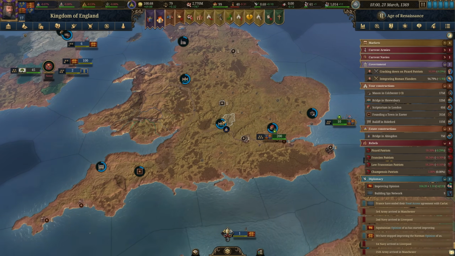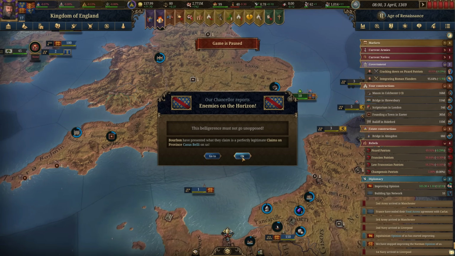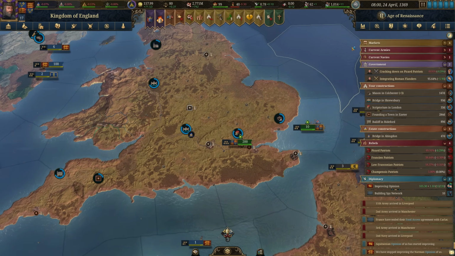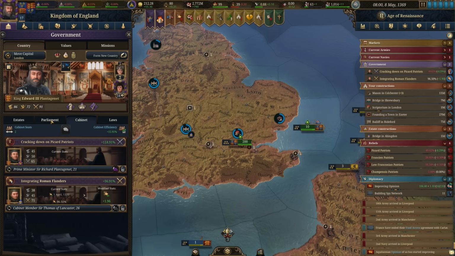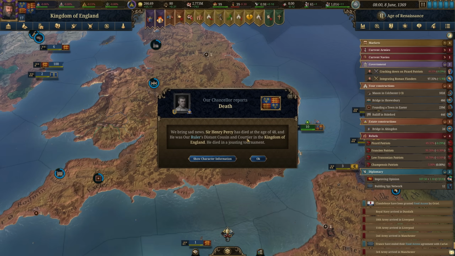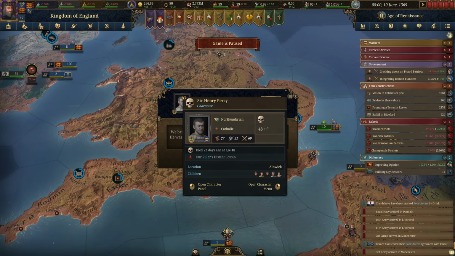I was hoping to have that in time for the war against France, but I don't know that we will. Because we're talking about going to war with them next year, because we're able to do the Parliament this year. I don't recall exactly when this year, but I think it's towards the end of the year. Sir Henry Percy just died at 48 years old.